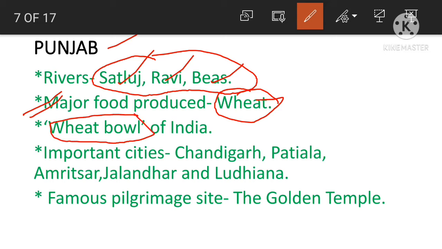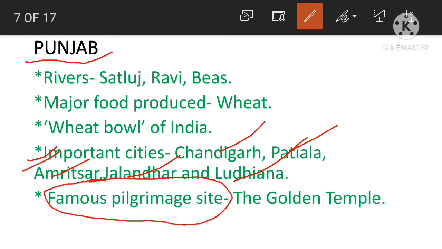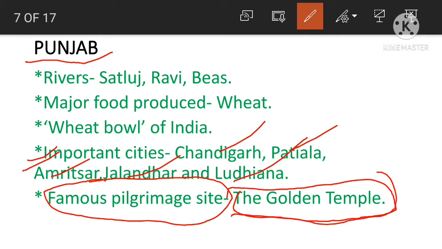And some of the important cities of the state Punjab are Chandigarh, Patiala, Amritsar, Jalandhar and Ludhiana. There is also a famous pilgrimage site. What do you mean by pilgrimage site? This is a religious place, and that is the Golden Temple. This temple is for which religion? That is the Sikh religion.